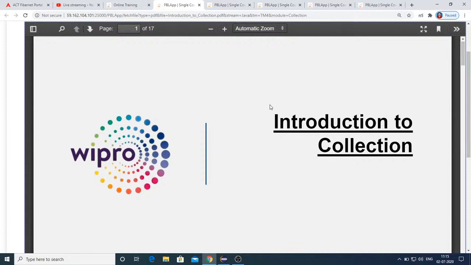Just assume it's like a huge box or a container containing several objects. So when you have a huge container containing several objects, you can understand what will be the operations that are possible for you over that container. You can add further objects into that container, you can remove some of the objects from the container, you can even search for a required object inside that container, you can arrange the objects inside the container, which is nothing but sorting, and you can navigate through the objects one after the other. So these are the basic operations that are possible over any collection.